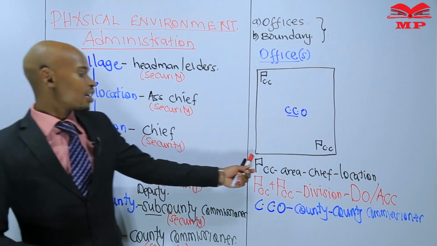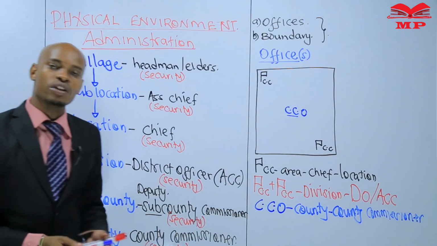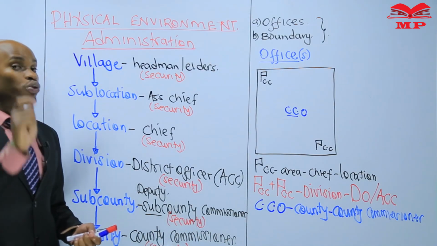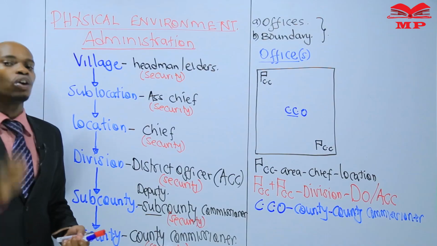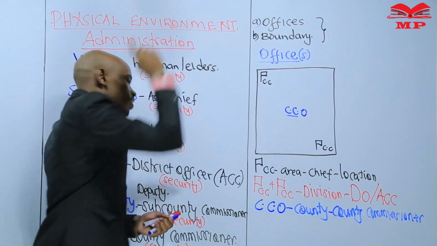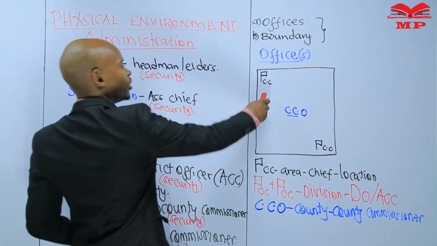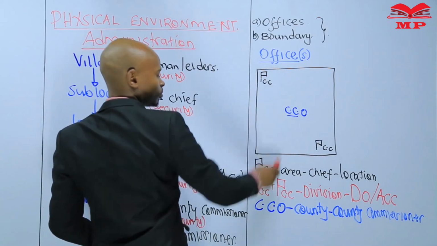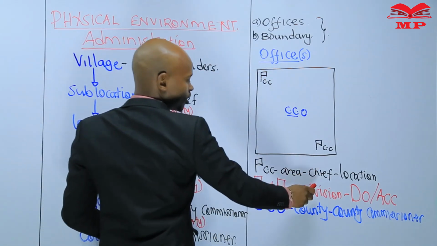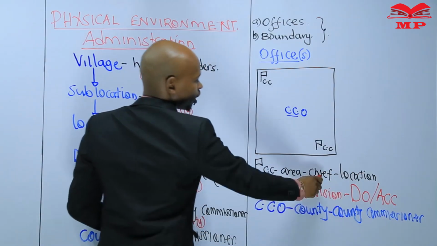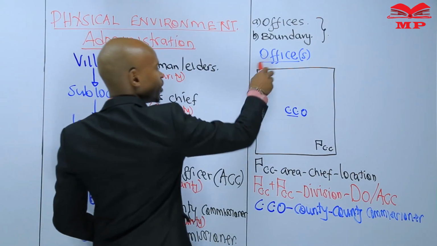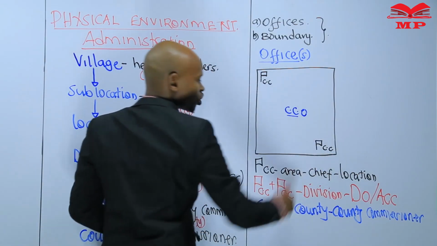These are the 3 things that you really need to differentiate when it comes to using an office or offices to know the administrator. We started, if it is 1 chief camp, the area is a location, the head is a chief. If they are 2, you do some mathematical addition.